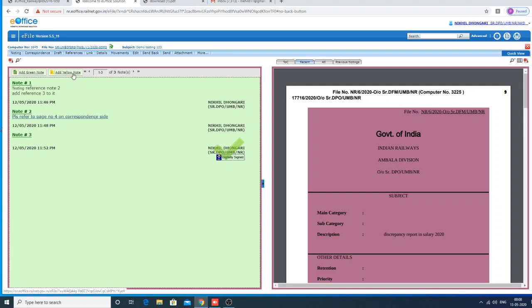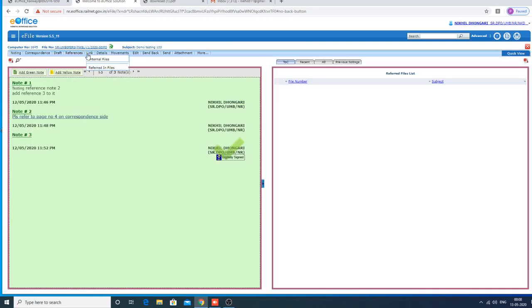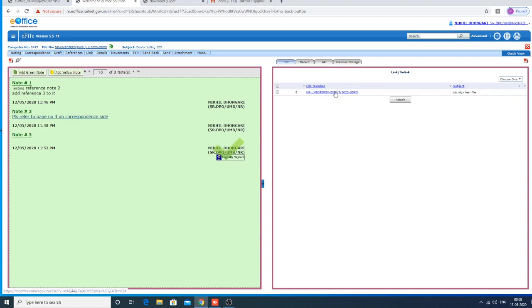If you write your note in yellow note and send it to the higher authority also, that can be discarded later, that can be edited later. So I suggest all users start your e-office with the yellow note, until you are very confident of using e-office and of putting the note independently without anyone's support. And once the noting part and the correspondence part are done, then you can attach. Then you can give a link to any other file, any internal file. See, you can see what internal links are given here.